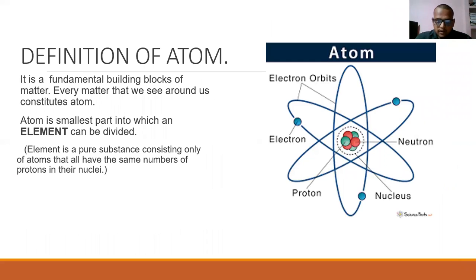Now, what is the definition of atom? It is a fundamental building block of matter that we see around us. Everything that we see around us constitutes atoms, and it is the smallest part of an element. Here we can see this is an atom. This is a subatomic particle. This is also a subatomic particle, and these are the orbits in which the subatomic particle called electron is revolving.